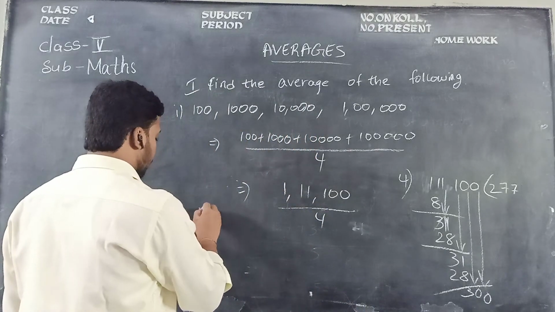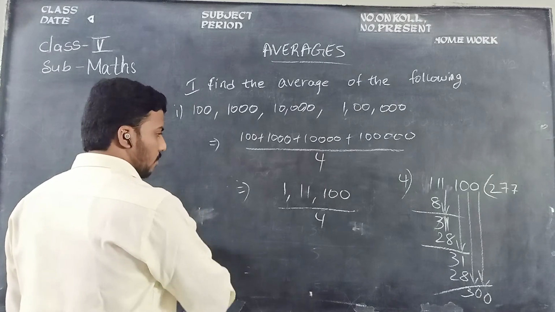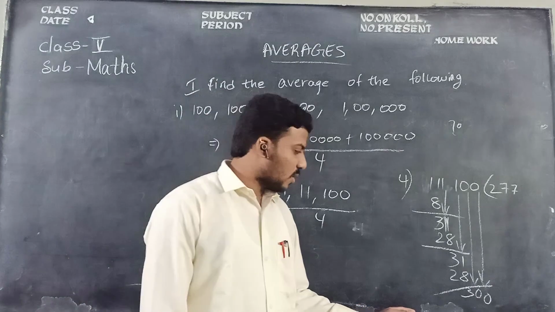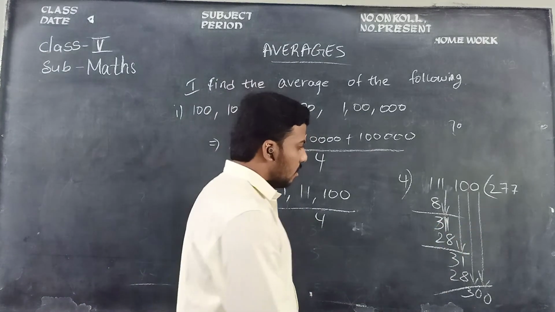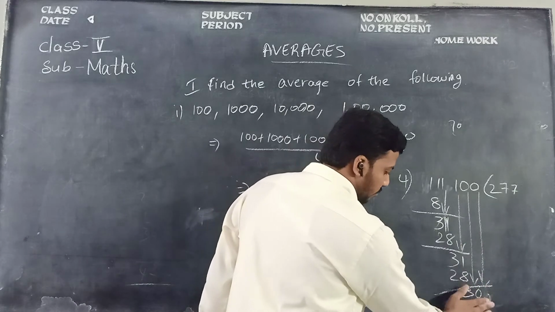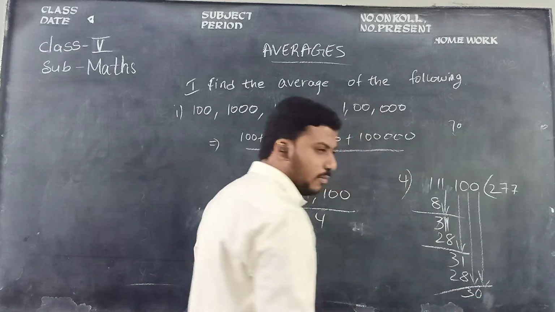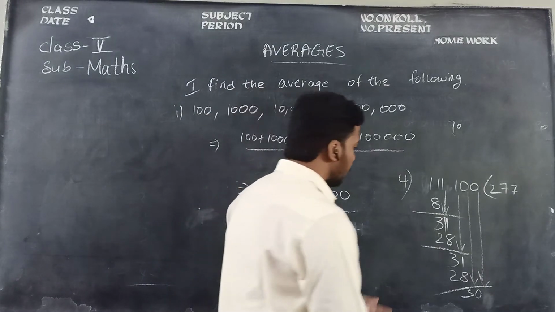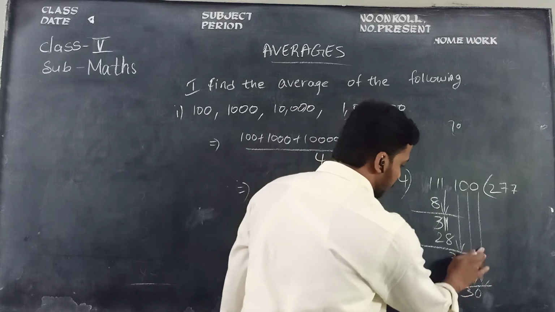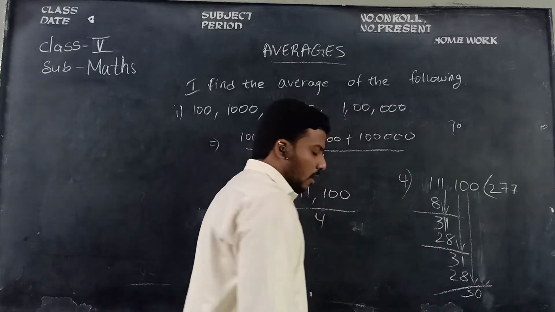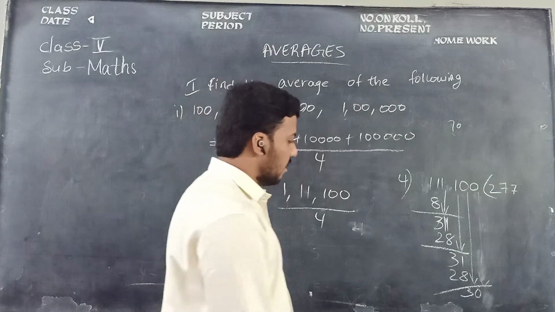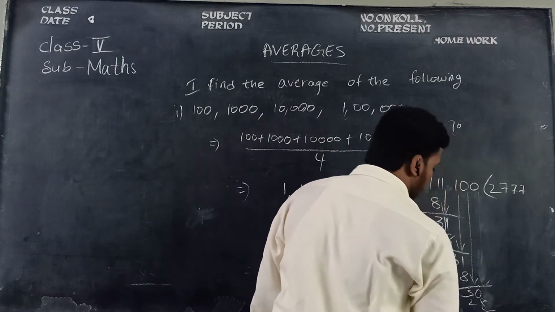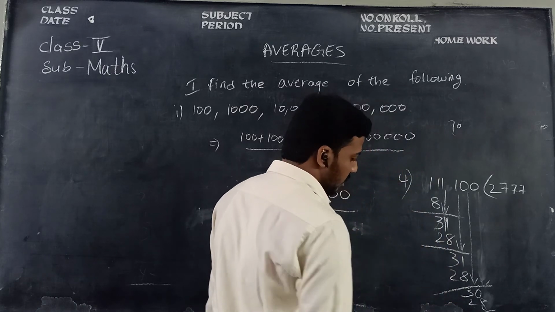Just a minute, children. Children, just a small mistake. I have taken 2 values down, it should be just 1, children. In the division process, the digits should be brought down one after the other, children. So I am taking only 1 zero, children. So 30. How much, children? 4 7s are 28 again. The remainder will be 2, children.